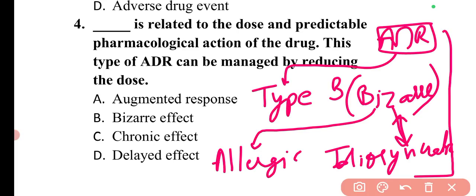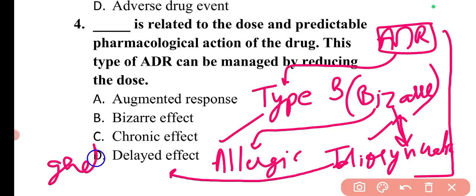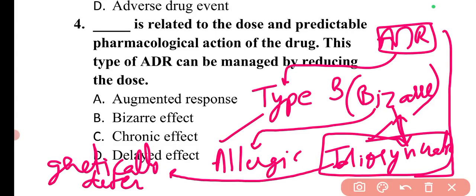So this table is very important, which I am mentioning to you. You can simply draw this table in your copy. Whatever I am explaining, you can create a table so that it will be easy for you to remember. So type B, Bizarre, can be of 2 types. One is allergic, second one is idiosyncratic reactions. These idiosyncratic reactions are genetically determined. Sometimes a question will be asked like, which of the reactions are genetically determined adverse drug reactions? These come under Bizarre, but are known as idiosyncratic reactions.